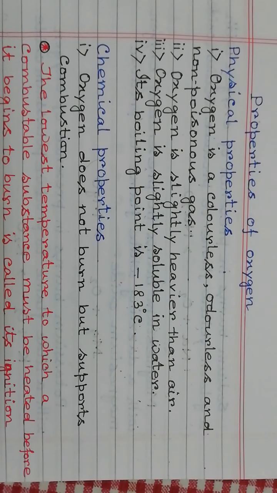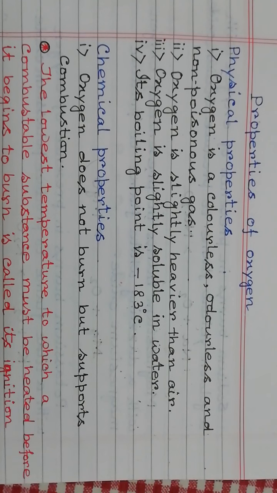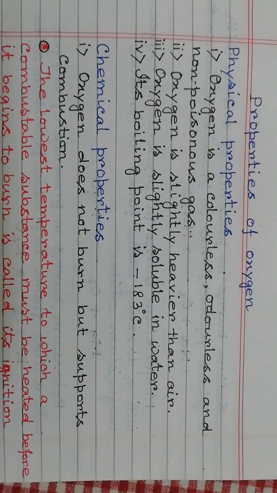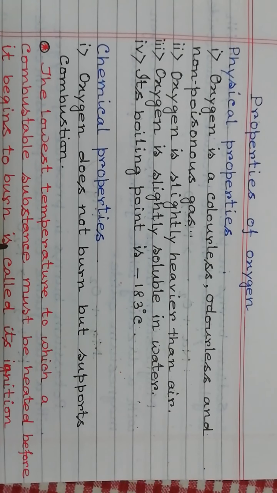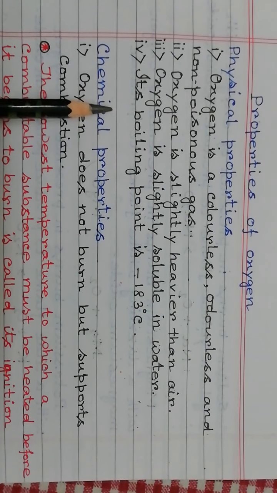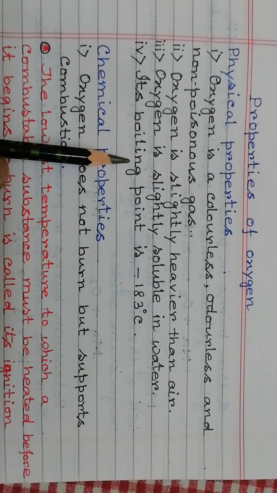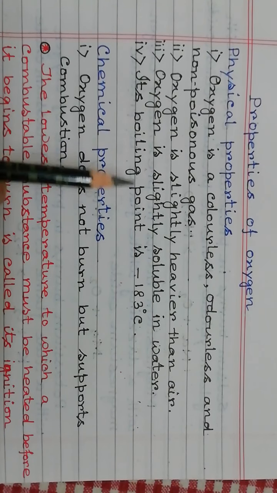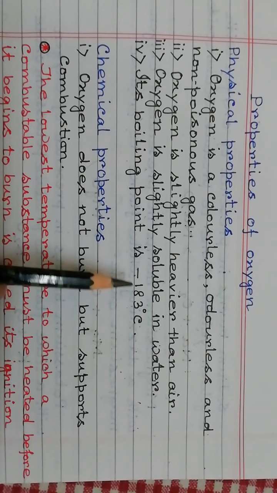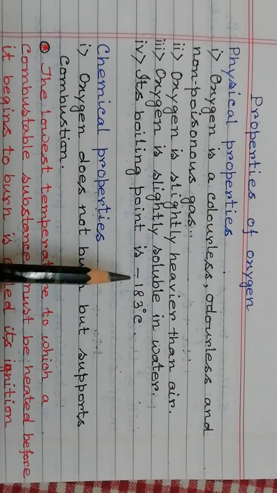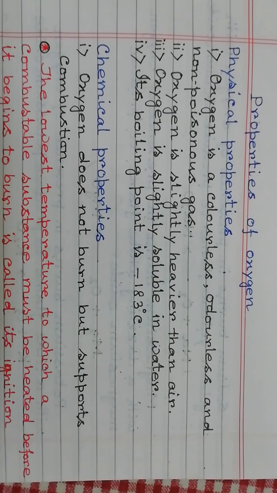That means a little amount of oxygen can be dissolved in water, and the aquatic animals and plants use this dissolved oxygen for their respiration. Now the liquid oxygen, its boiling point is minus 183 degrees centigrade. Now these are the physical properties of oxygen.